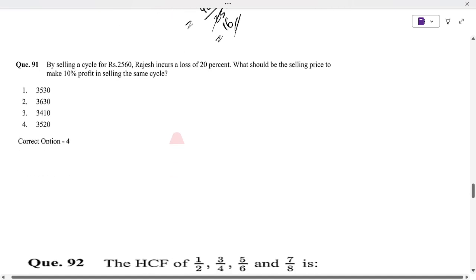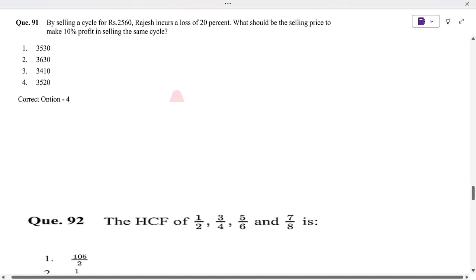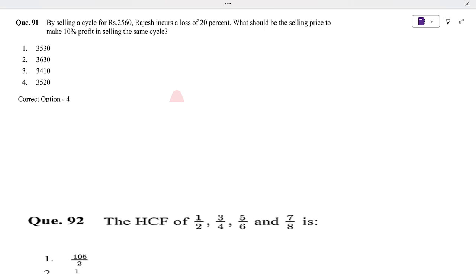Next, this is also from profit and loss again. By selling a bicycle for rupees 2560, Rajesh incurs a loss of 20%. That means the cost price is unknown, but let's say it is 100%. So what is the selling price? With a 20% loss, the selling price becomes 80%. So 80% of the cost price is 2560.